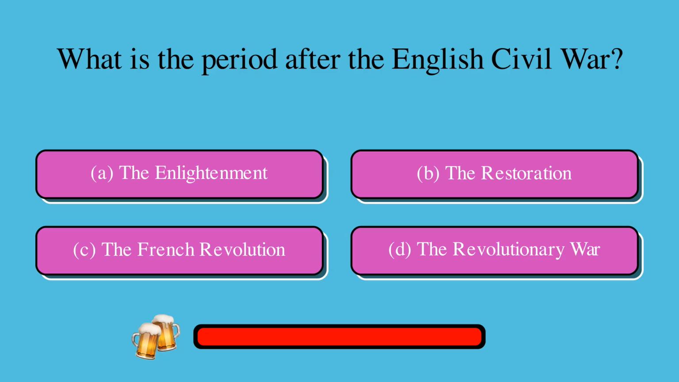What is the period after the English Civil War? Is it A, the Enlightenment, B, the Restoration, C, the French Revolution, or D, the Revolutionary War? The correct answer is B, the Restoration.